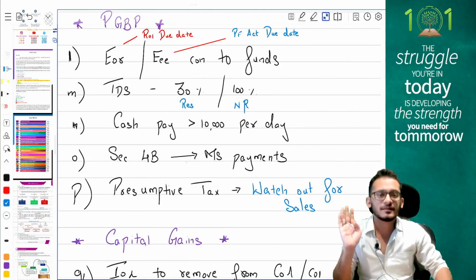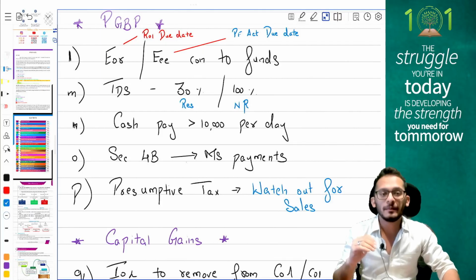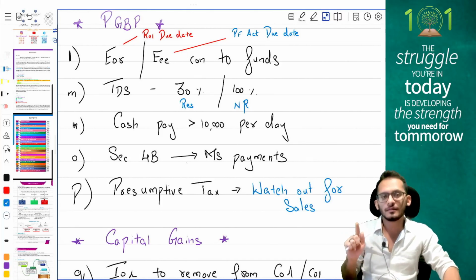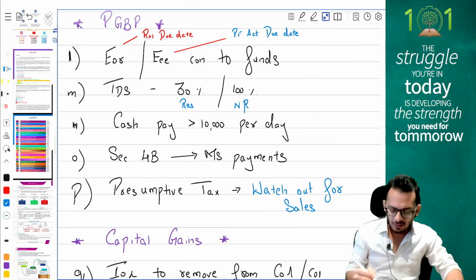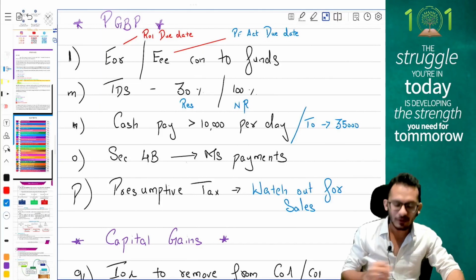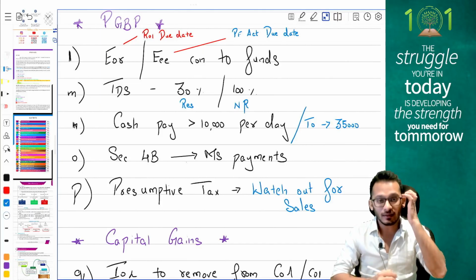Next, if an adjustment comes and tells you that you have made some payments in cash, check whether the payment is made more than 10,000 per person per day in cash. If the payment is made more than 10,000 per person per day in cash, disallow the expense. But if the question says the person is a transport operator, then look for a limit of 35,000.